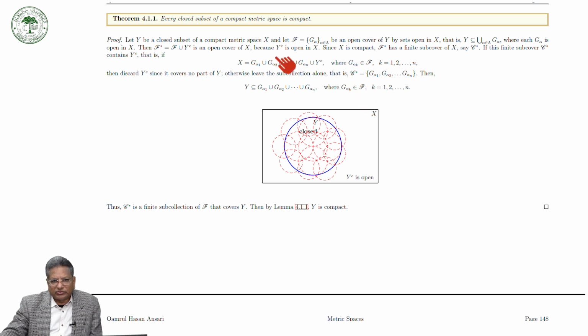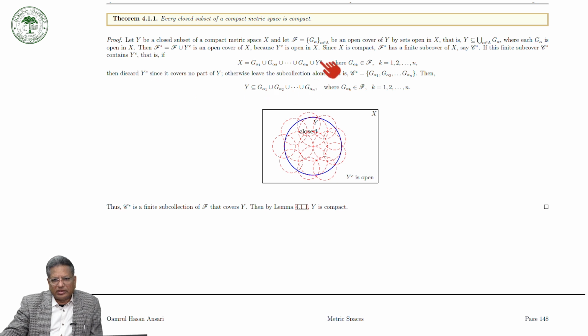Since X is compact, F star, which is F union the complement of Y, is an open cover of X. And since X is compact, this new open cover has a finite subcover, say C star. Suppose this finite subcover C star contains the complement of Y, that is, X is equal to G alpha 1 union G alpha n union the complement of Y.